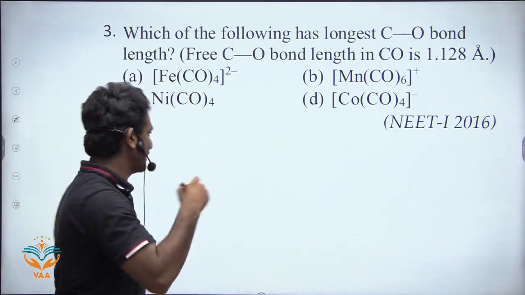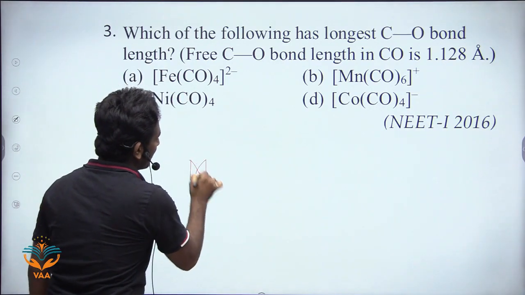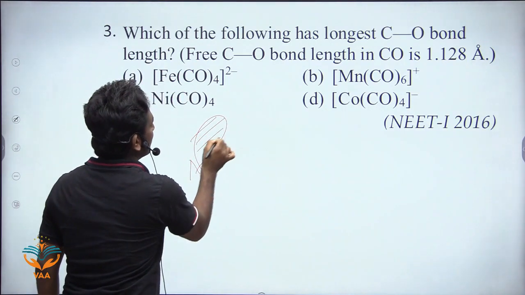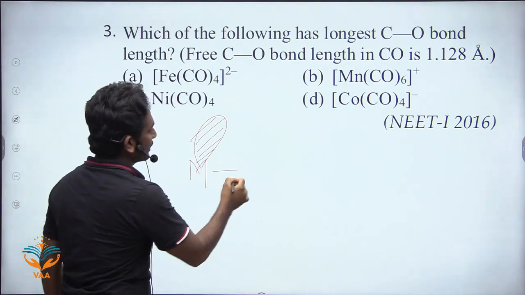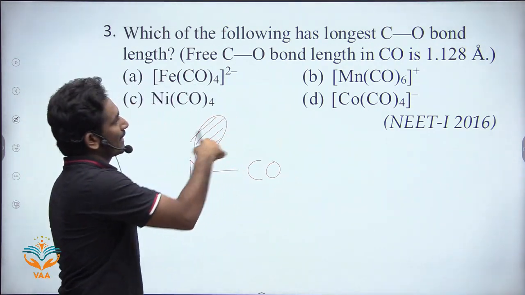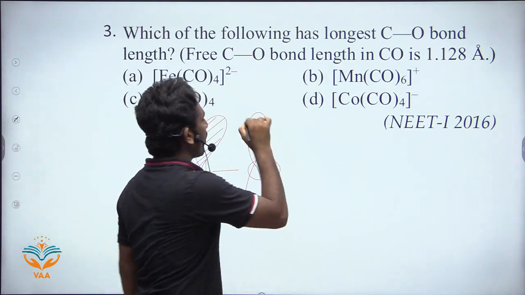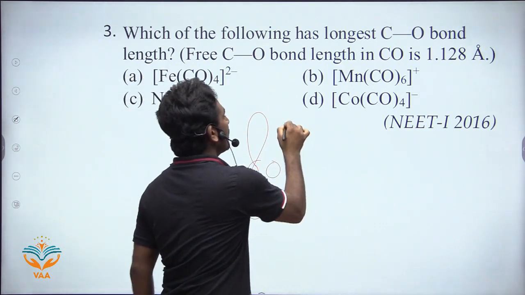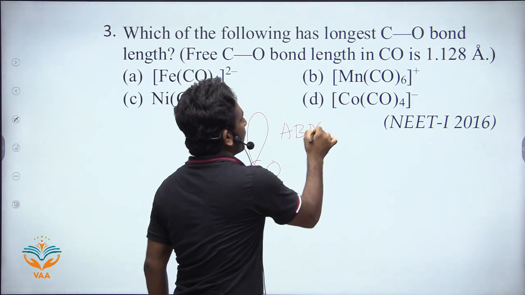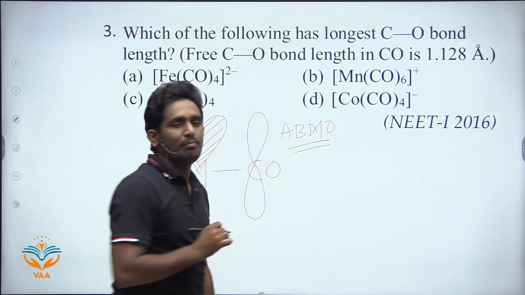Why? We will see now. Look here: the metal is connected to a CO ligand, and the CO ligand has anti-bonding molecular orbitals.